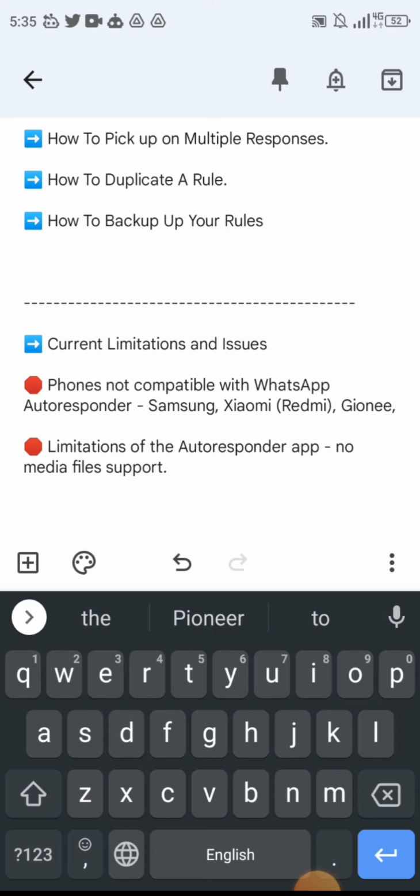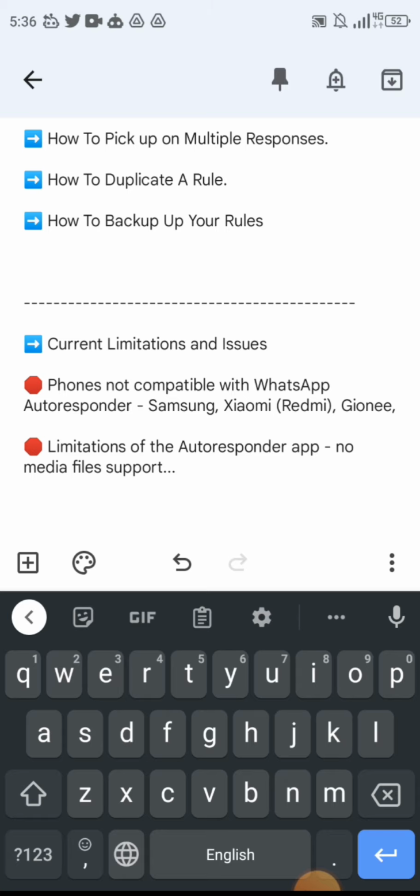The Infinix and Tecno, no. Then it's not working on iPhone. Sorry, iPhone users. In fact, the app is not even available for iPhone users. So that's that about that. Then what are the current limitations? The next limitation is that it doesn't support media files. So you can't send a video file or a document or something like that with WhatsApp autoresponder yet. Don't cry, don't cry. I'm just as sad as you are. But someday, hopefully, that will be possible.